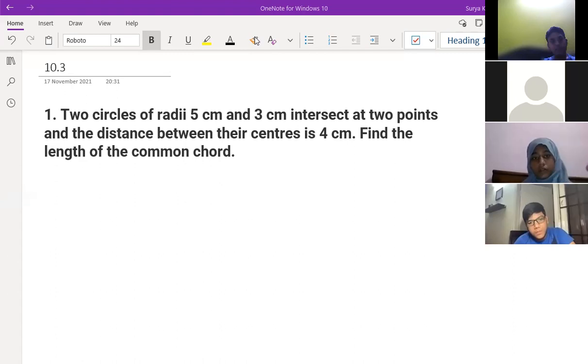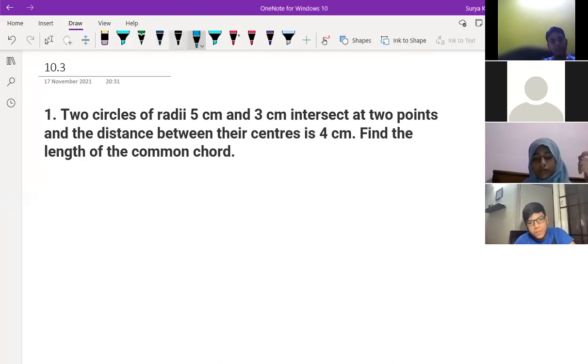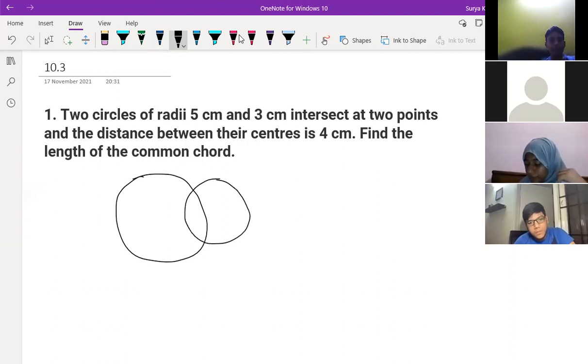Now see, I'm drawing the diagram over here, how it looks like. Two circles of radii 5 centimeter and 3 centimeter intersect at 2 points. So one circle is having 5 centimeter over here, the other circle is having 3 centimeter. Intersecting at 2 points, here and here, and the distance between the centers is 4.